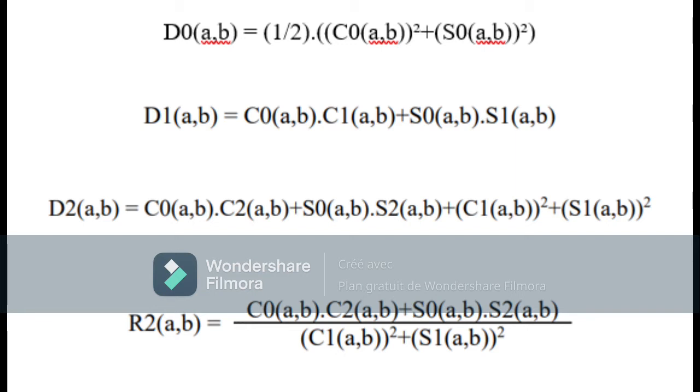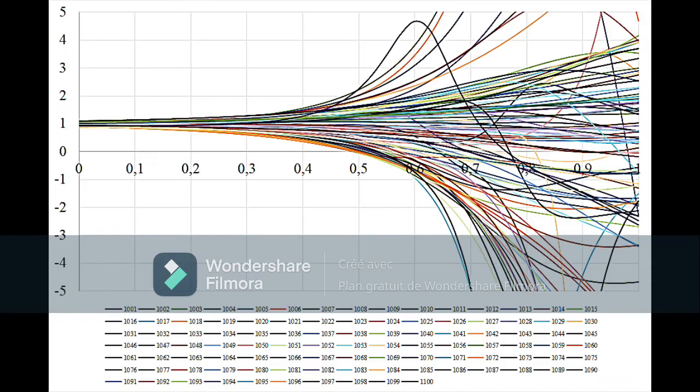R2 is a function of a and b, respectively the real part and the imaginary part of the current coordinates. If the minimum value of R2 is -1 on the left side of the critical line, meaning for a in the interval 0 to 1/2, then the Riemann hypothesis is true. Let us have a look at some numerical data with a varying from 0 to 1. The viewer can see the results within the critical band.